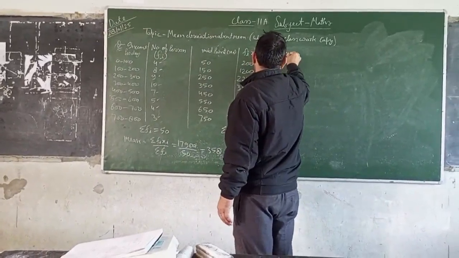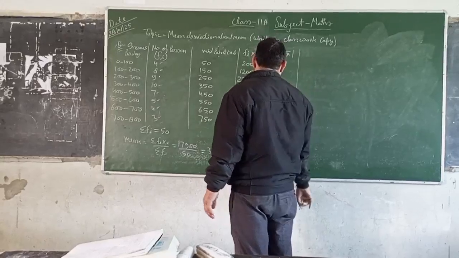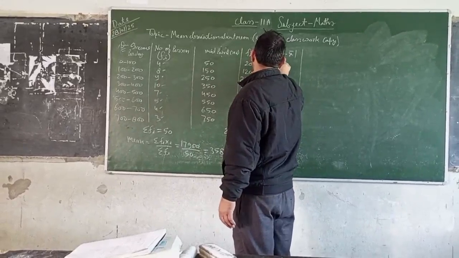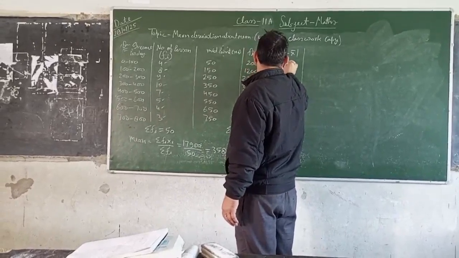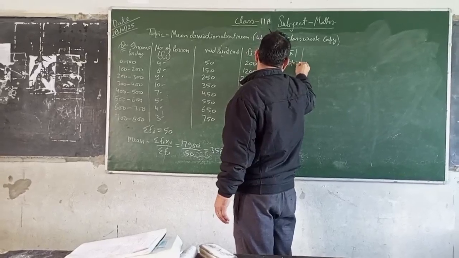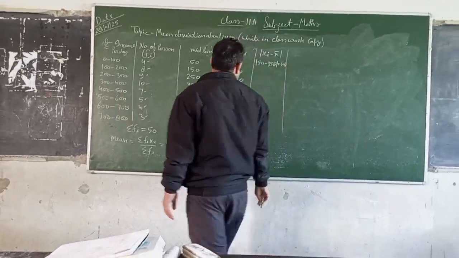The next column is xi minus mean. Here xi is 50 minus 358, and this is 308 in magnitude.